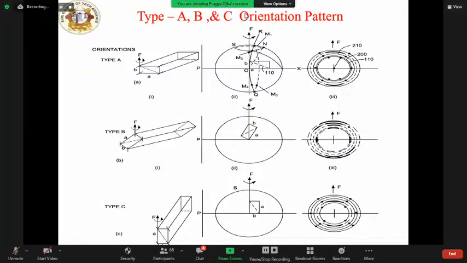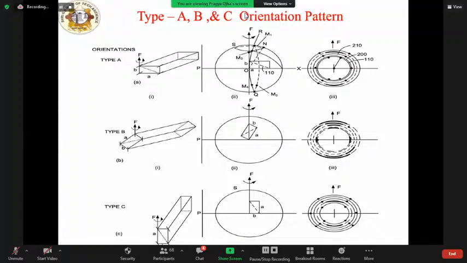The expected diffraction patterns for the three types of orientation of the cell with respect to the field direction are shown in this figure, 3A, 3B and 3C.